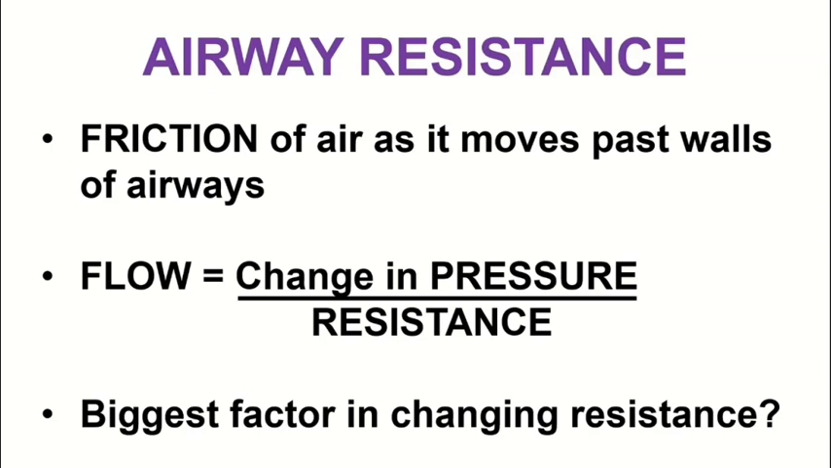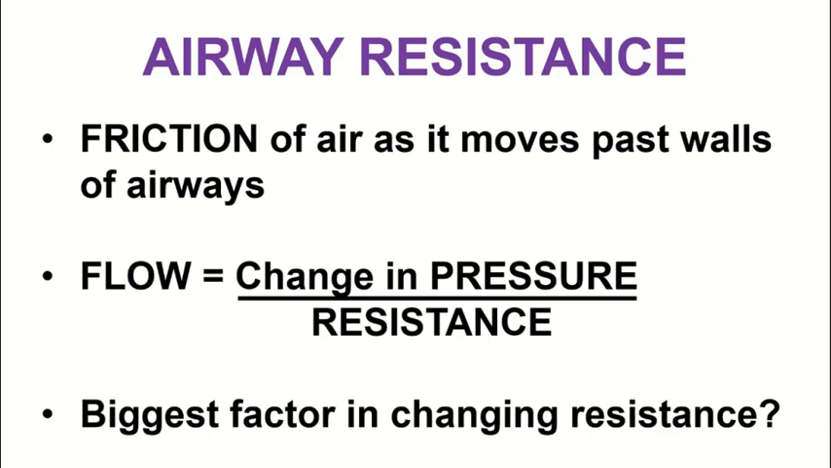We saw this exact same factor with blood flow. Recall that blood moving through blood vessels also encountered resistance as it moved due to the fact that blood is viscous and it tends to stick to the walls of the blood vessels as it moves through them. So it turns out that air also has a viscosity that causes it to stick to the walls of the airways as it moves, although we see that the viscosity of air is much less than the viscosity of blood.